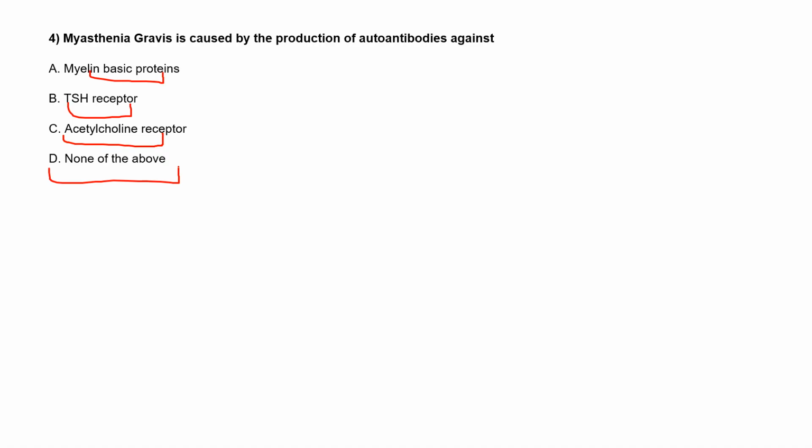Yesterday we discussed what myasthenia gravis is. Option C, ma'am. Okay. Anyone else?